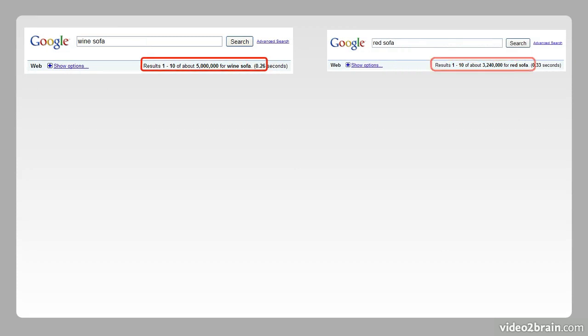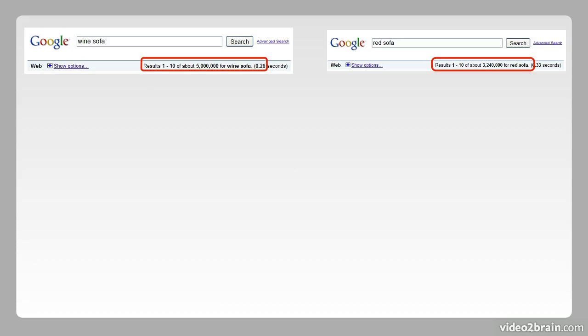The last thing is the consumer trend of words that people use. For example, in working for a furniture company, we found out that people don't search for furniture using the typical colors that manufacturers or retailers use in their marketing. For example, the difference between a wine-colored sofa and a red-colored sofa.